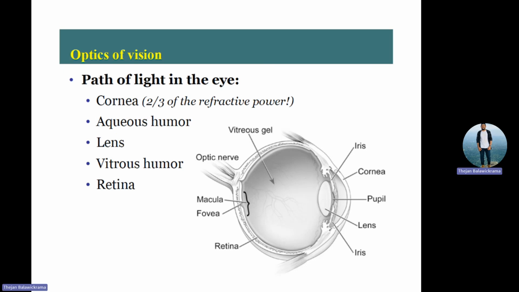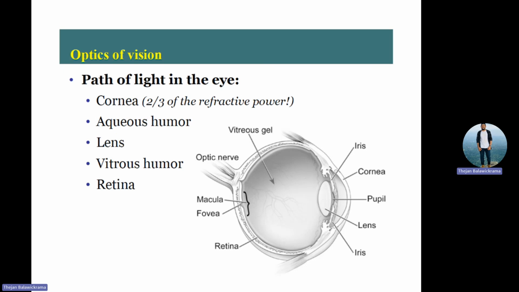So for vision, what happens? First interaction: light will interact with the eye. Where? It first happens on the tear film. So your tear film is the first interaction place. And then after that it touches the cornea.